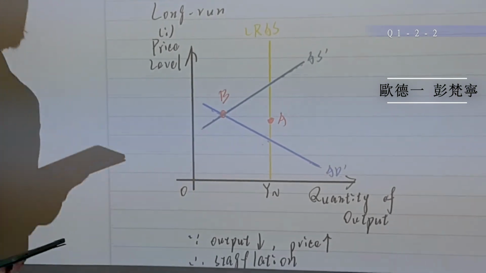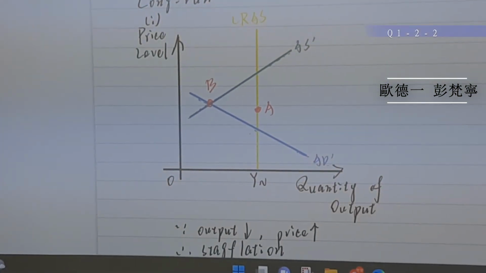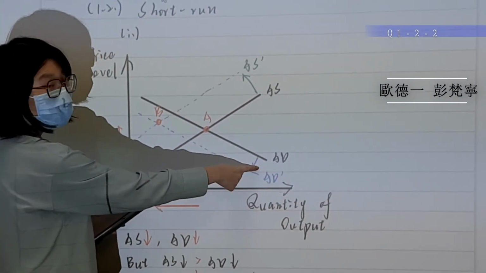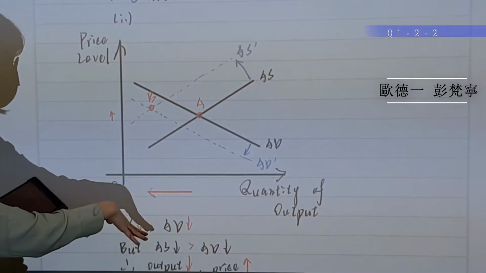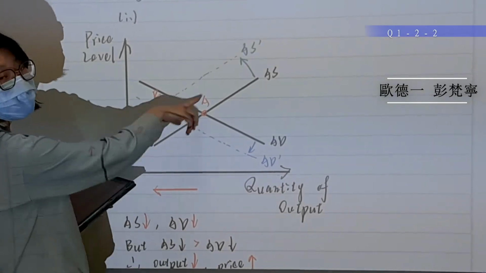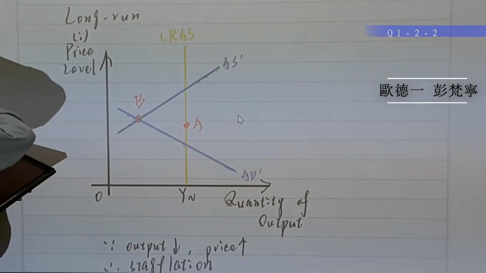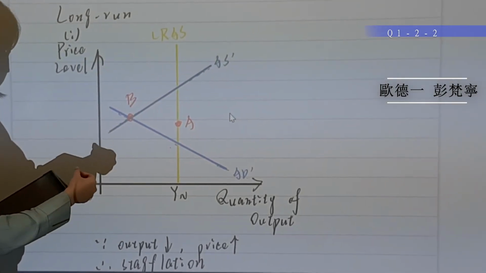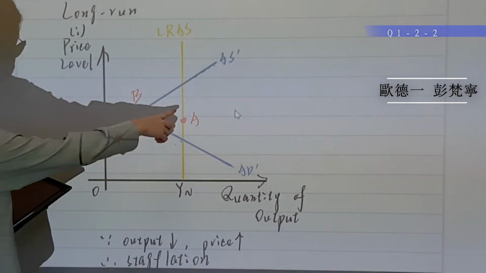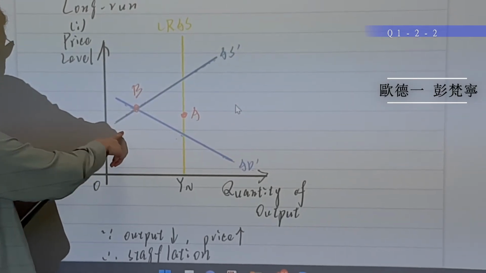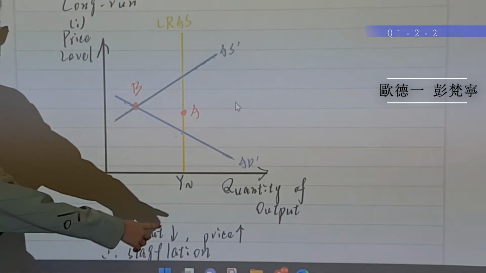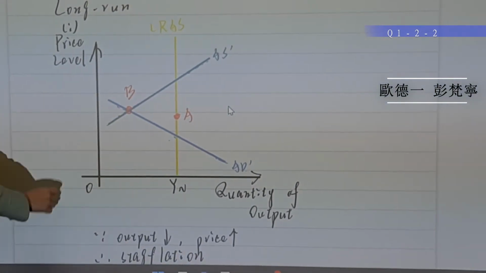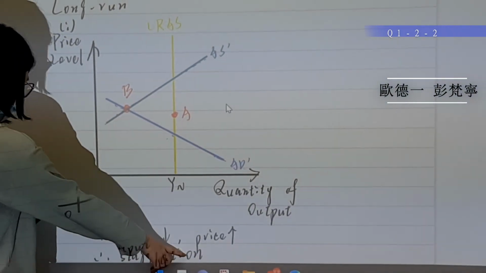So next we focus on the long run cases. This one is the previous model here. I removed the original two curves and only kept the blue one and the green one. In the long run, as you can see, there will be an adverse shift in the short-run aggregate supply on the whole, which reduces the quantity of output and the price level goes up. So it will cause stagflation.